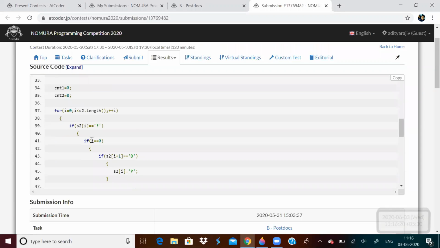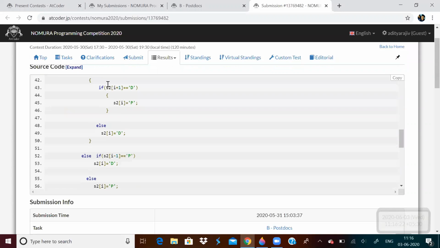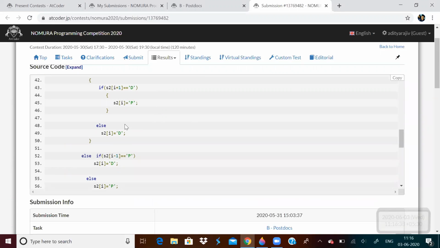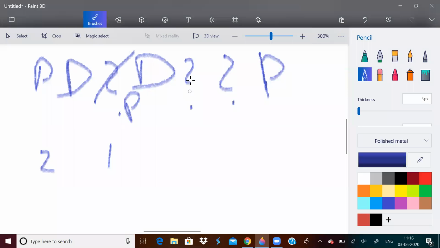For the second string, wherever I get a question mark, I am checking if the next place after the question mark is a D, then I'll replace that with P. If there are two consecutive question marks, I'll replace that position with D. Like in this case, there are two consecutive question marks. I will not make this P, I will make this D.